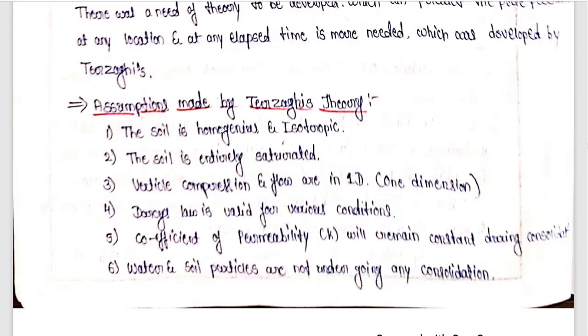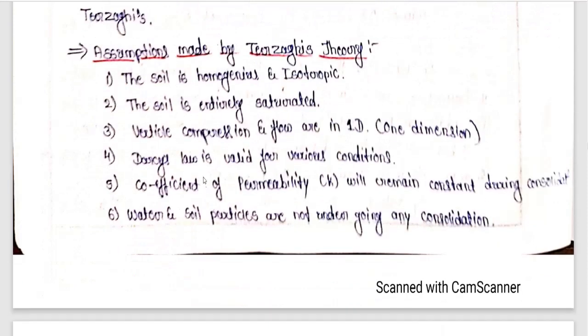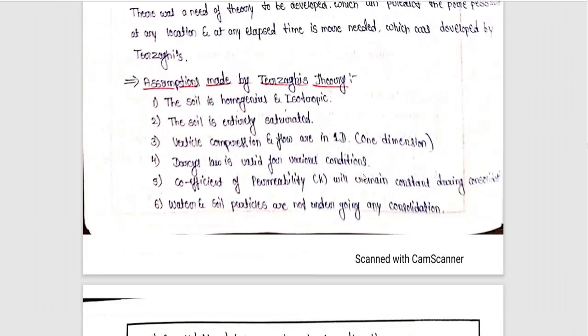The first assumption which he has made is that soil is homogeneous and isotropic, which is common for all. The soil is entirely saturated. Vertical compression and flow are in one dimension. So this is very important. Darcy's law is valid for various conditions. The coefficient of permeability K will remain constant during the consolidation, he said.